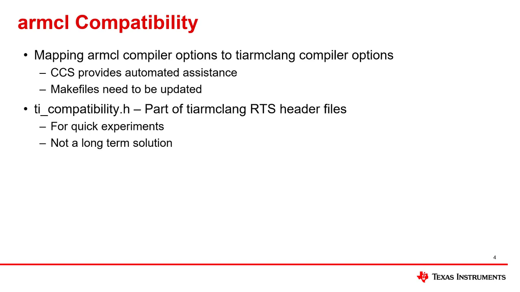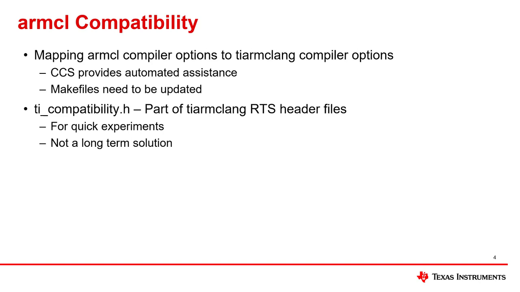Another area of compatibility to be concerned about is the compiler options. The ARMCL compiler options and the TI-ARM-Clang compiler options are quite different in many ways. If you build with CCS, you've got a project that's in CCS that's using ARMCL, and you make the configuration changes to it to use TI-ARM-Clang instead.